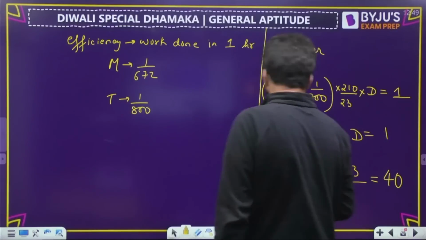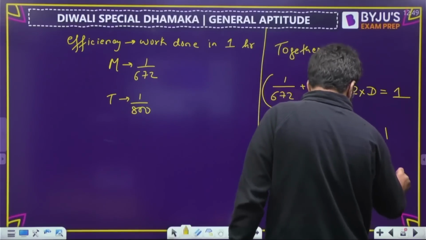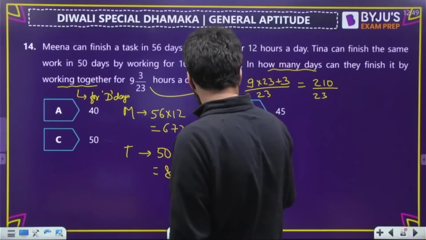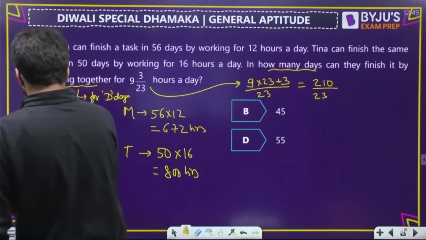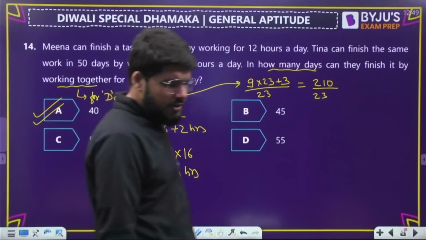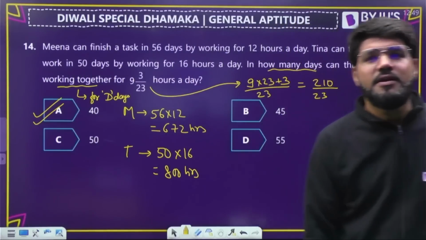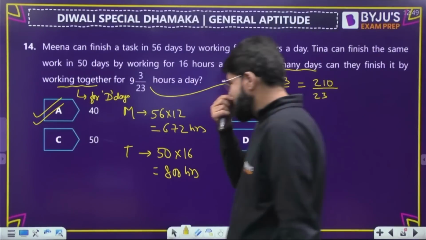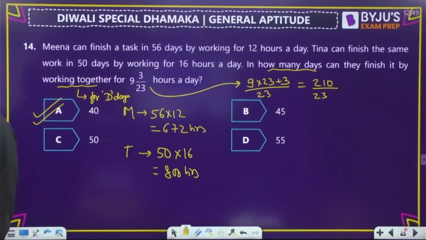How many days will they be working together? 40. Option number A. That is the 40 days they will be working together. Clear? Option number A. Done.